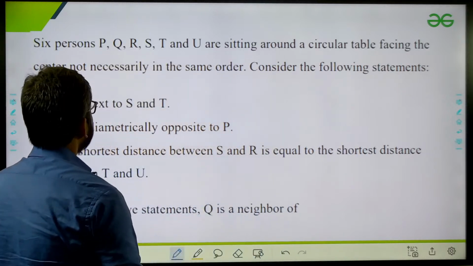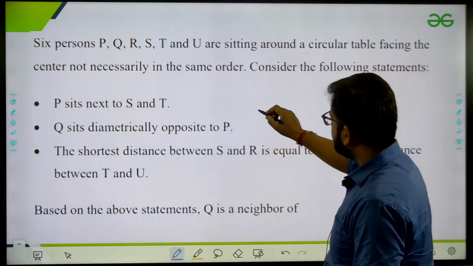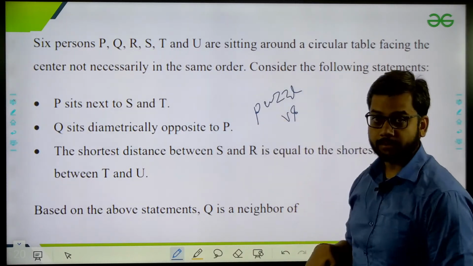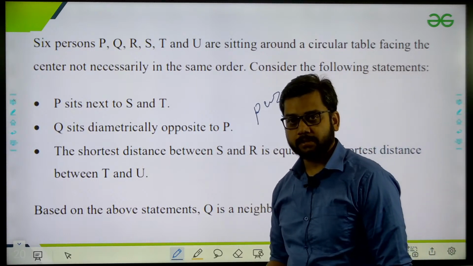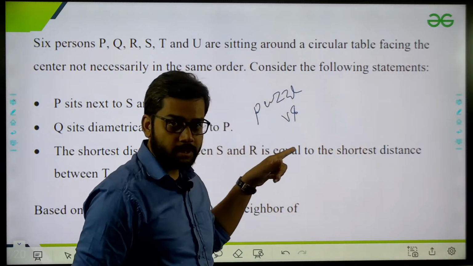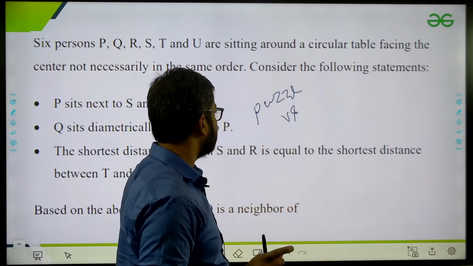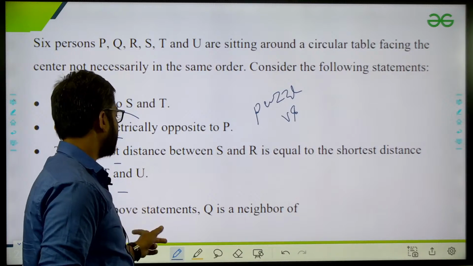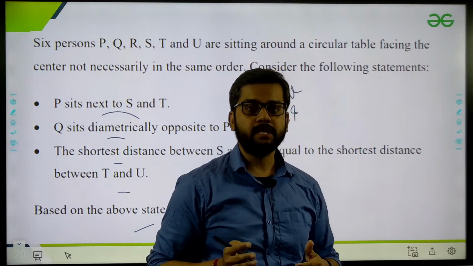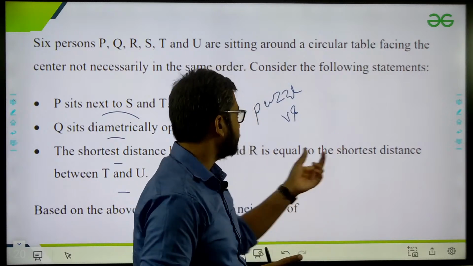Say this, 6 persons are sitting in a circular sitting arrangement. Again, see, there is one thing, puzzle versus this kind of question. If they have already asked the puzzle, then they will not ask a difficult blood relation question or a difficult question of this kind. But if they have asked one puzzle, then they are going to ask an easy question regarding this. So see, this question is easy, because in this year they have already asked one puzzle regarding the color combination of a floor arrangement. That's why this question is easy.